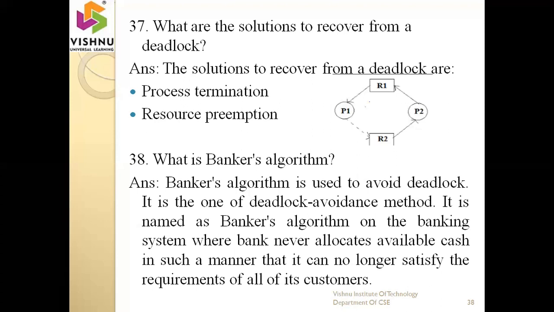In the same fashion in the case of a system also, we have to identify what are the available resources, what is the maximum capacity of the resources, and what is the requested resources. So you have to keep track of all these things, then we can avoid the deadlock in our system.